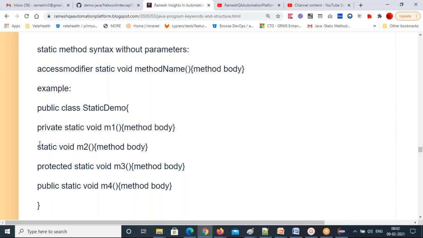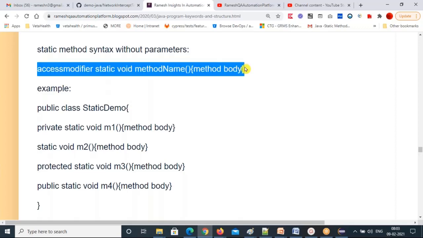Then I'm starting my next method. In this access modifier place, I have used default. I didn't use any modifier keyword. I'm starting directly with the static keyword. So that's static void m2, parenthesis, curly braces start, method body ends. So next method I'm starting. Access modifier I'm using now protected. See, based on this formula, I'm deriving my own methods. I'm changing the access modifier for every method, and the method name.